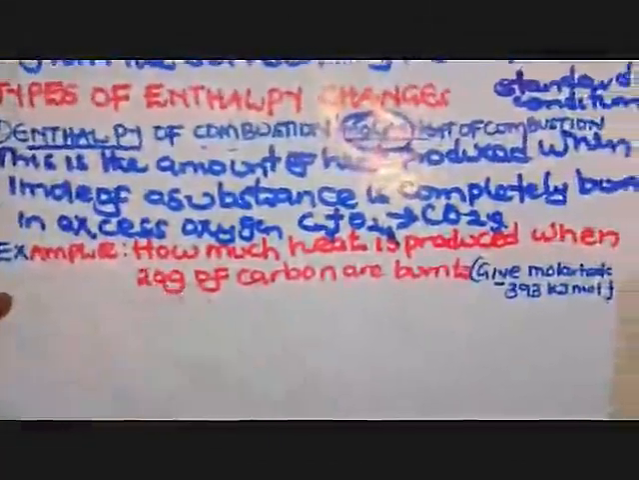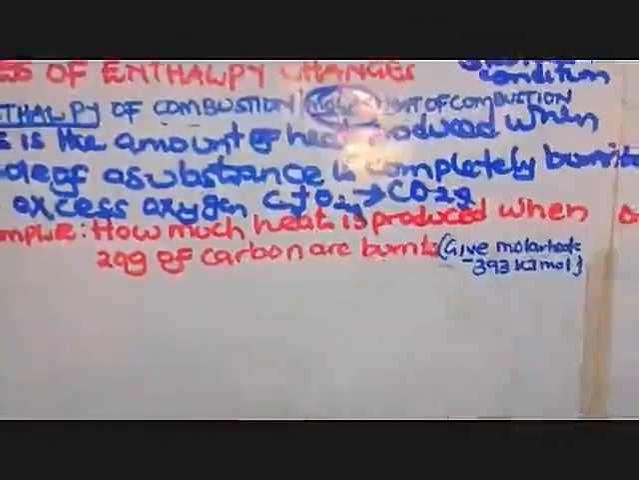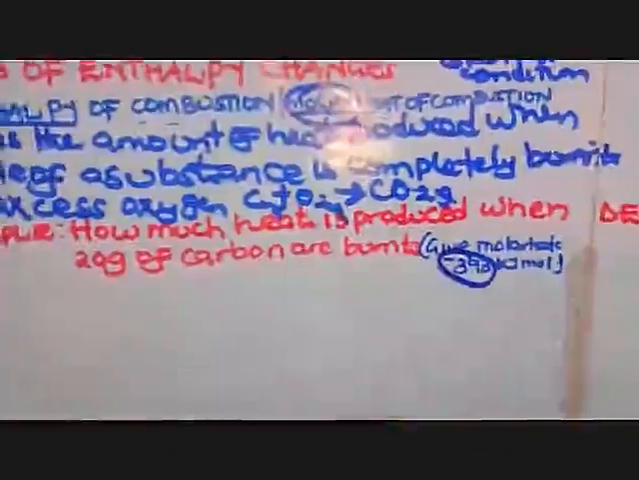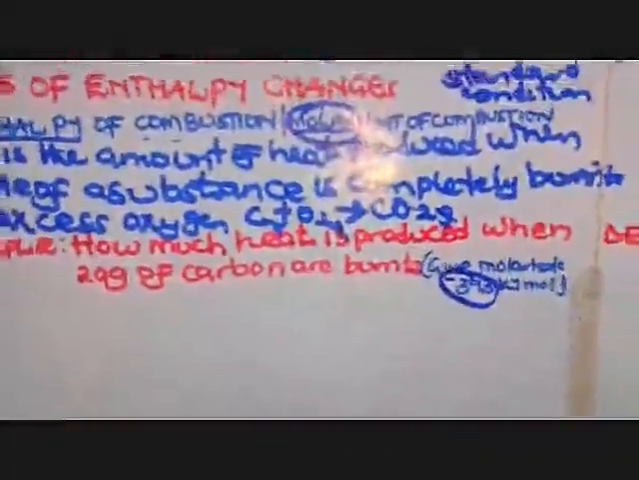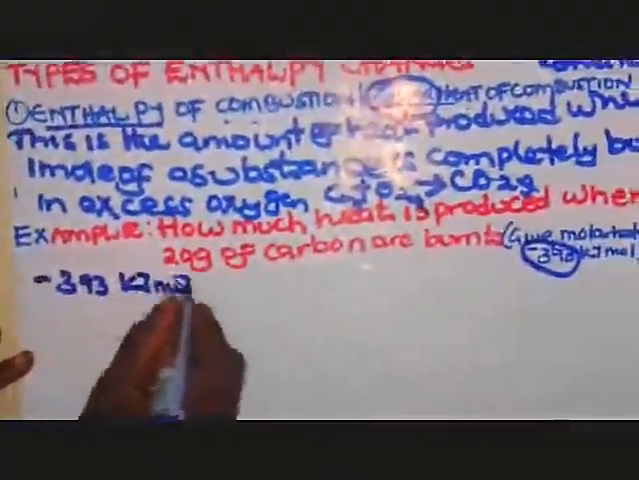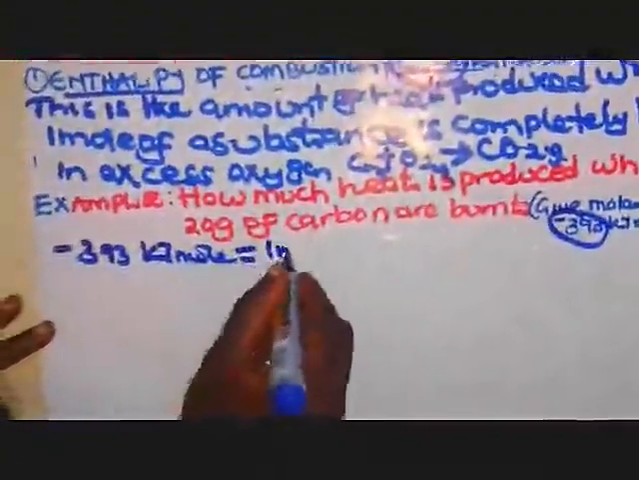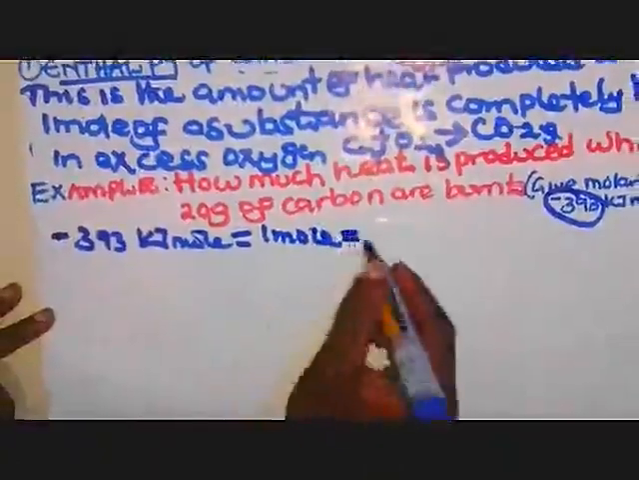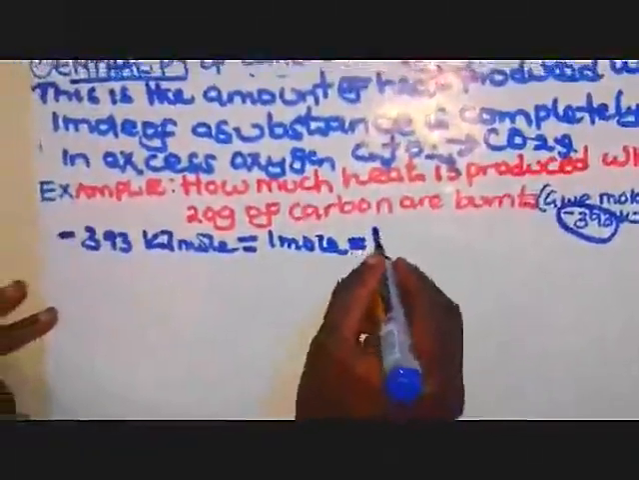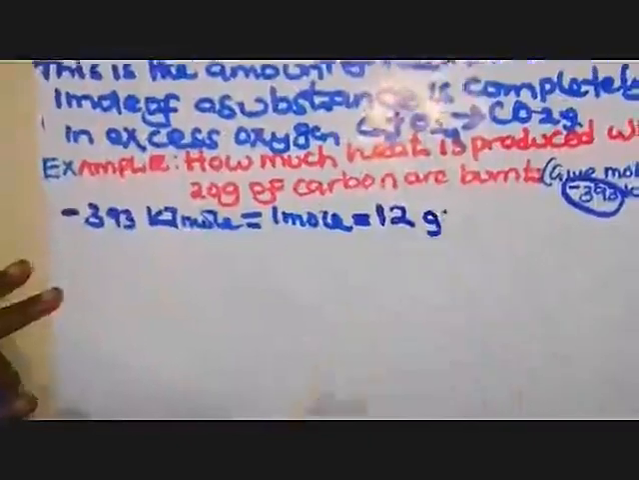From there, we come to an example. They are saying here, how much heat is produced when 20 grams of carbon were burnt in oxygen, and they are telling us the molar heat of combustion. When they say molar heat, it means this one is produced by one mole. So we have negative 393 kilojoules per mole. But remember, one mole of a substance is equivalent to its relative atomic mass, or its RMM. For carbon, the relative atomic mass is 12 grams.